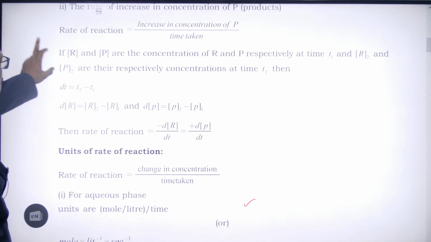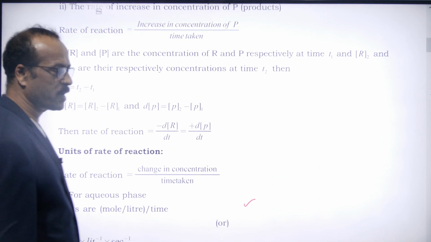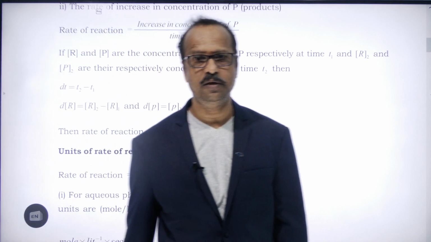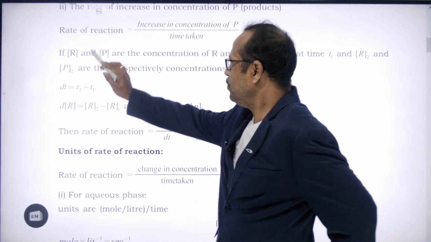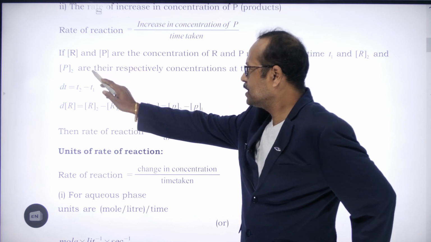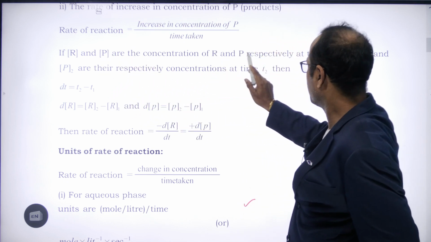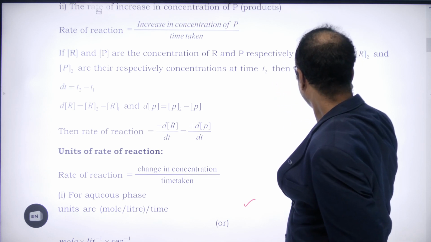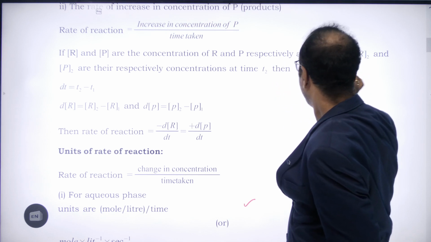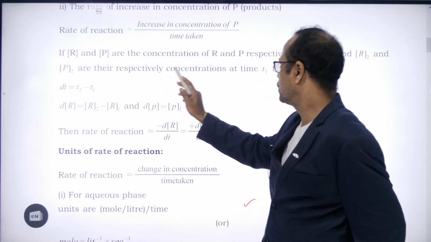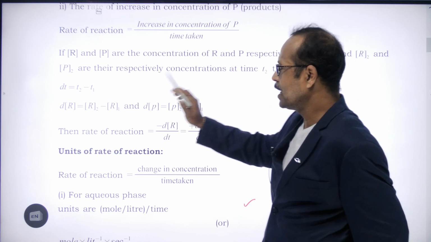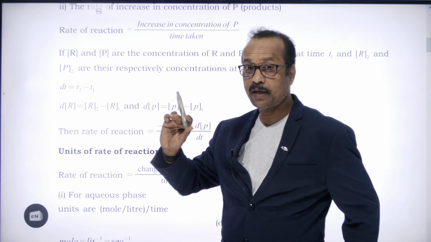Okay, so units for the rate of reaction are also there. See students, here this R in the square bracket represents concentration. What does it represent? Concentration. The concentration of reactants and the concentration of products. So R1 and P1 are the concentrations of R and P respectively at time T1, and R2 and P2 are the respective concentrations at time T2. Then how much time is taken? How can you calculate it?